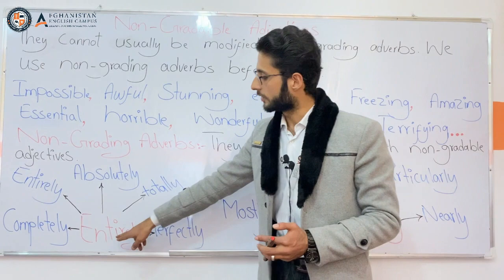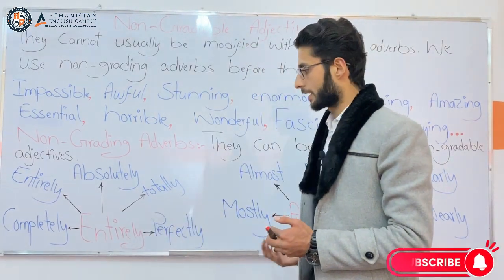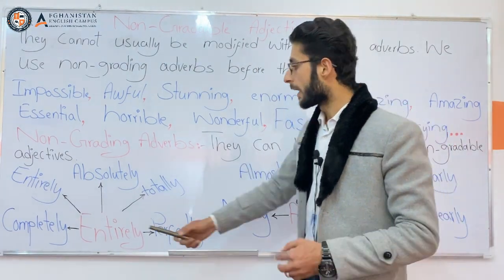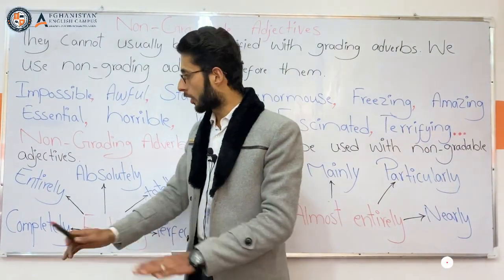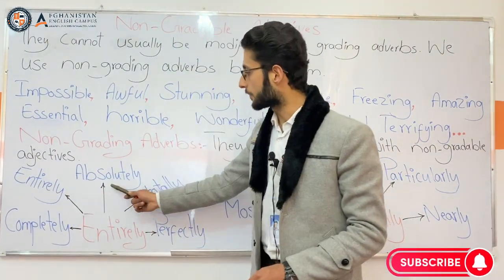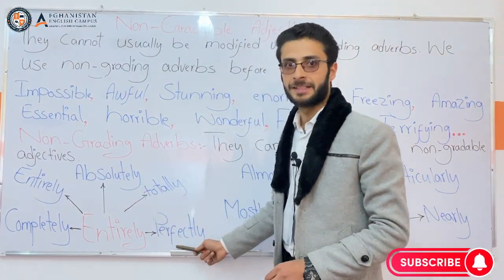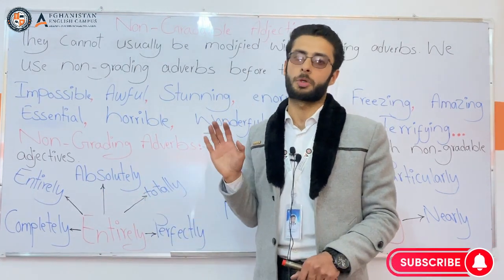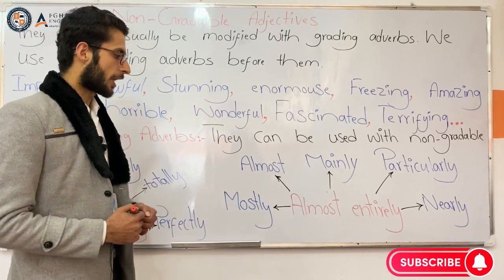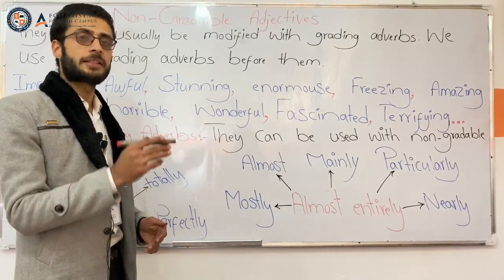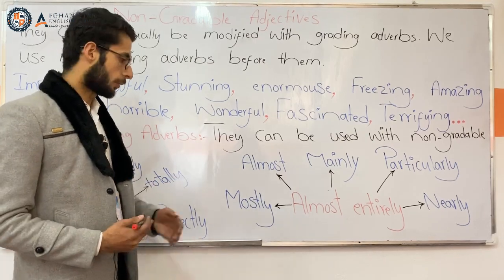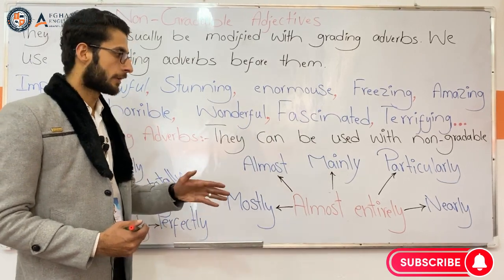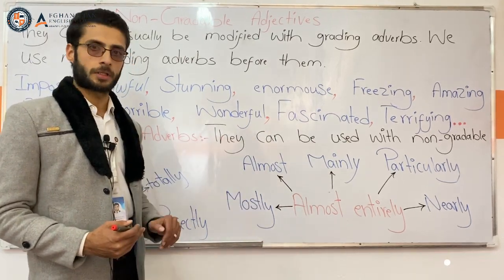The first one is entirely and the second is almost entirely. Entirely shows a higher percentage, almost entirely shows a lower percentage. For entirely we have completely, entirely, absolutely, totally, perfectly. These five all mean entirely. The second type is almost entirely. For almost entirely we have mostly, almost, mainly, particularly, and nearly. These five of them show almost entirely.